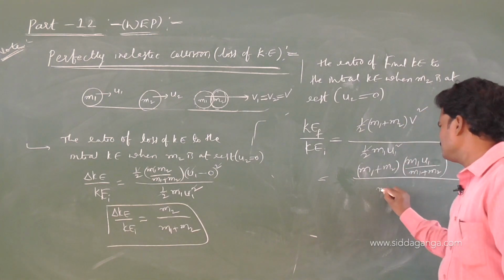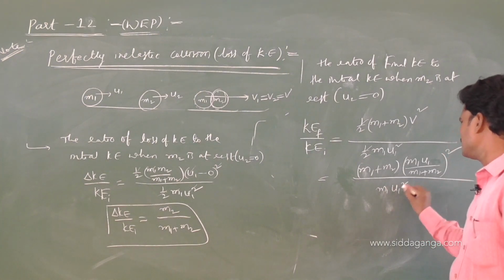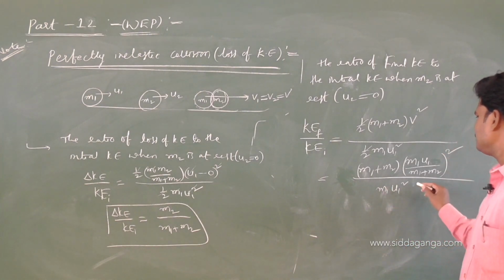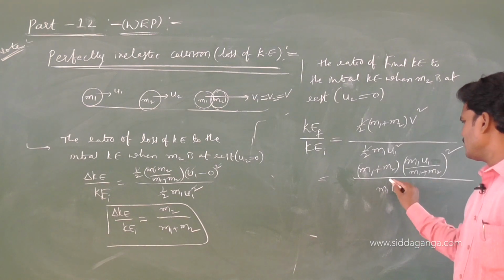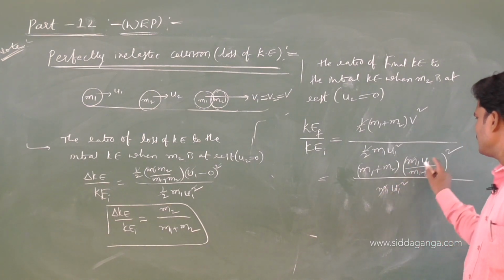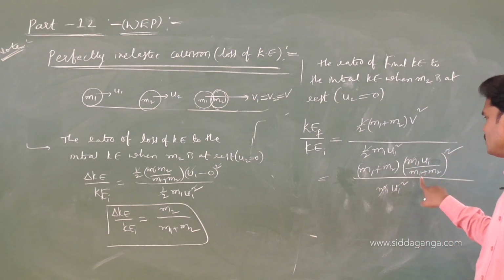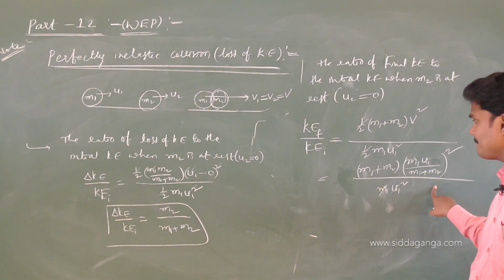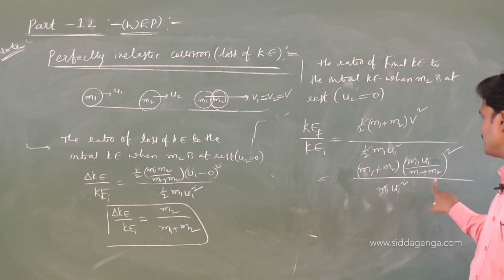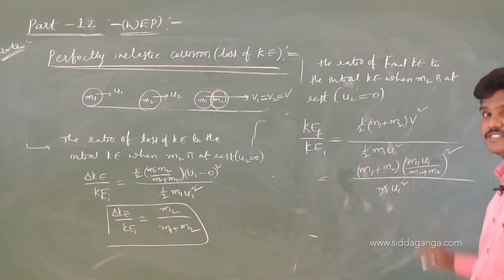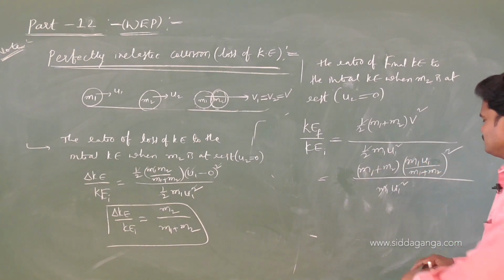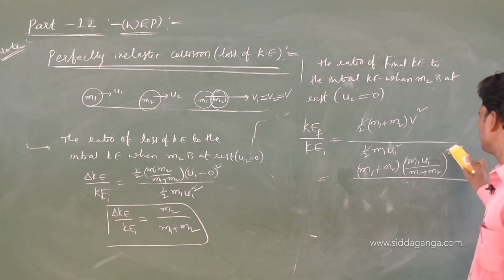Now split up this term: m1 u1 square, and downside m1 plus m2, and one more m1 is there. Check these calculations. Let me write one more step; you may be confused, I think.